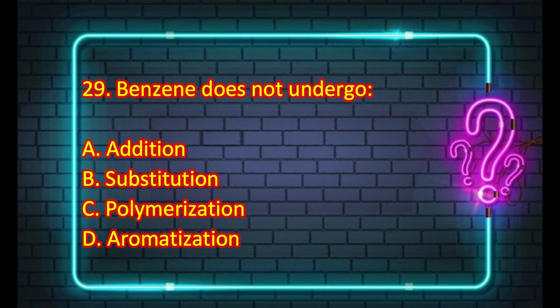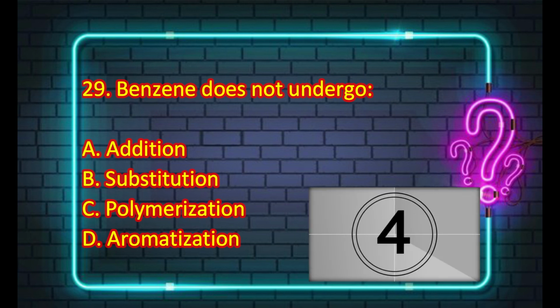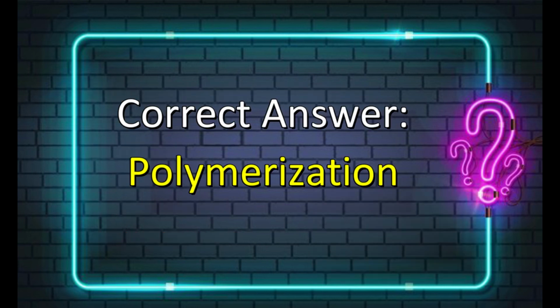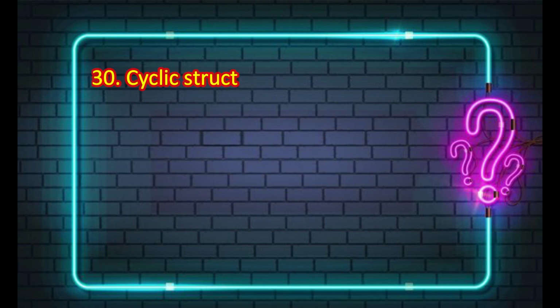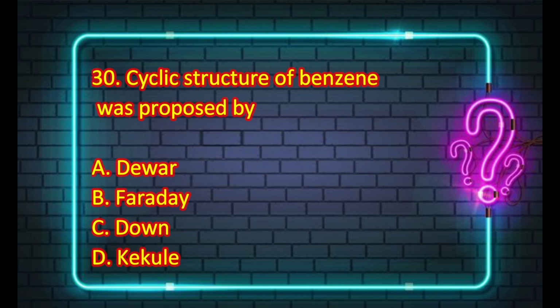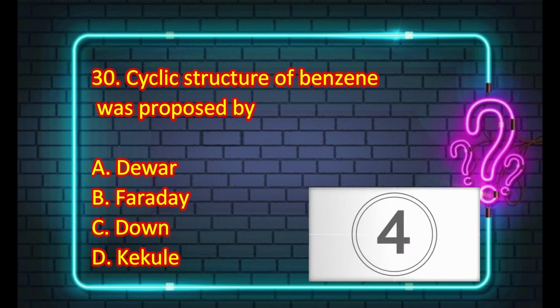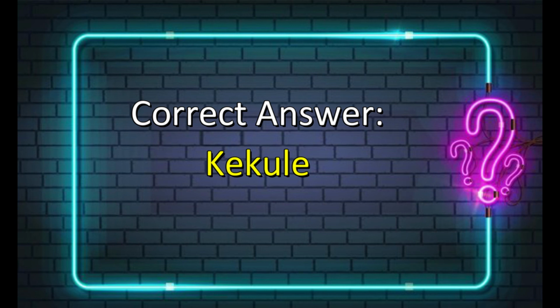Benzene does not undergo addition, substitution, polymerization or aromatization. And the correct answer is polymerization. The last MCQ is about the cyclic structure of benzene was proposed by Dewar, Friedel, Dawn or Kekule. And your correct option is Kekule.